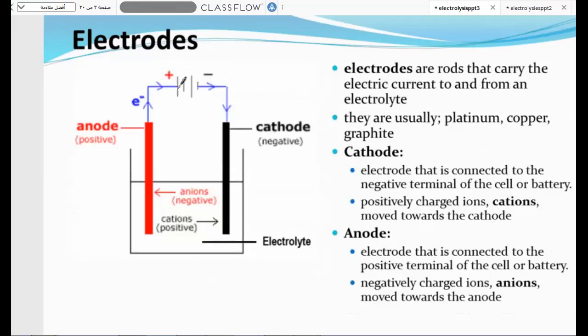So how does the transfer of electrons happen in this electrolytic cell? When we connect the positive electrode to the anode and the negative to the cathode, what will happen? Let's say that the anode is zinc. We choose that the anode will be zinc and the cathode will be copper.